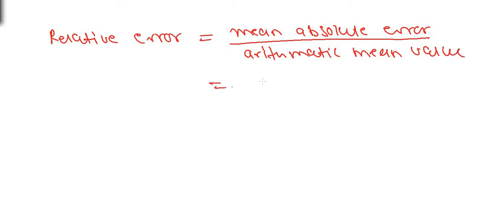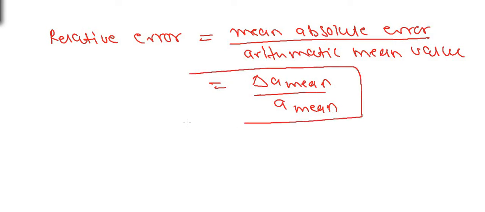Therefore we can write that as delta A mean, which is the mean absolute error, divided by A mean, which is the most probable value. So this is known as the relative error in the observation of A.